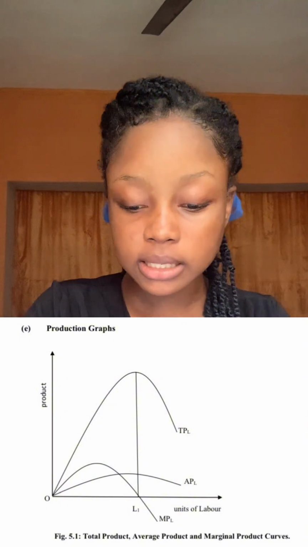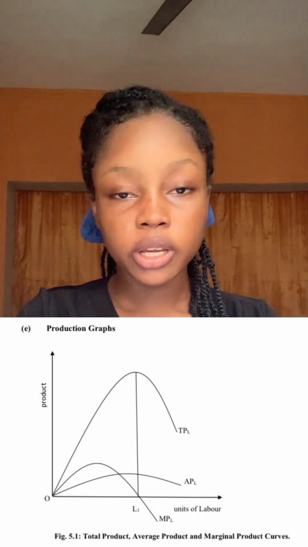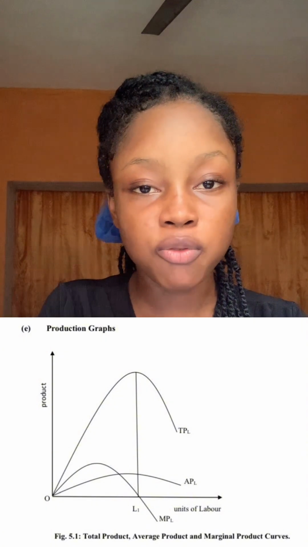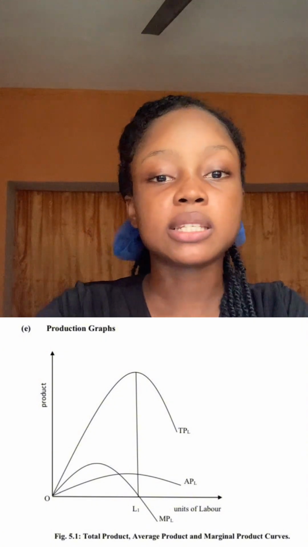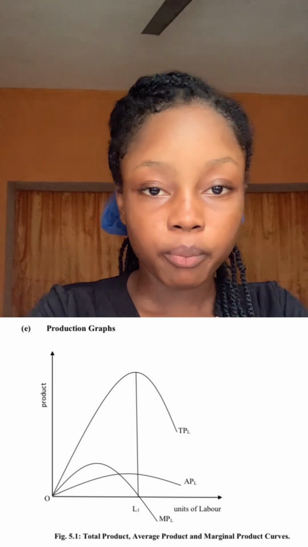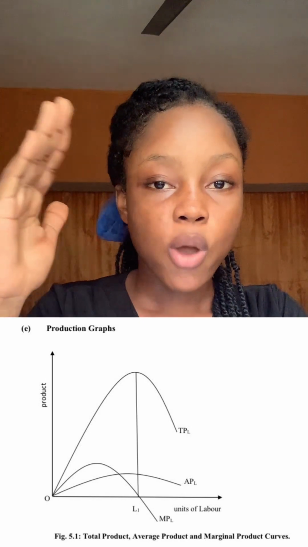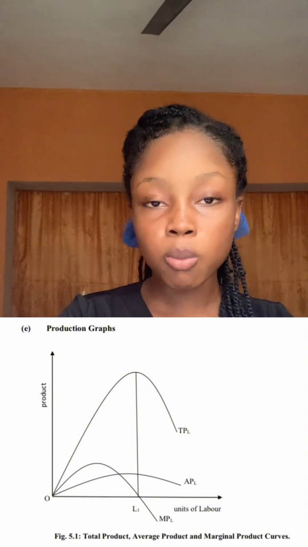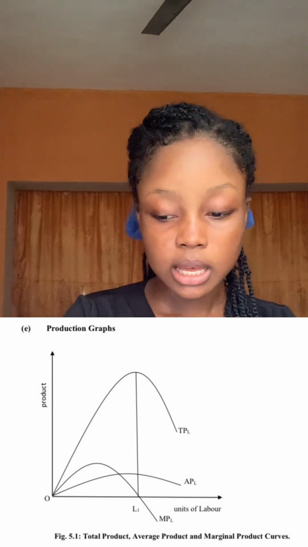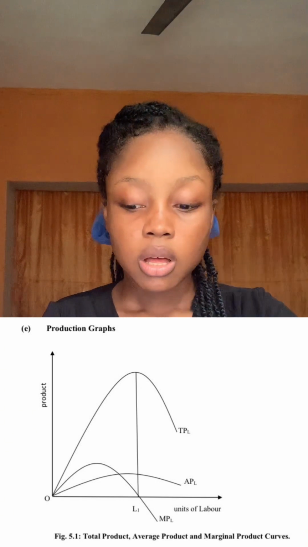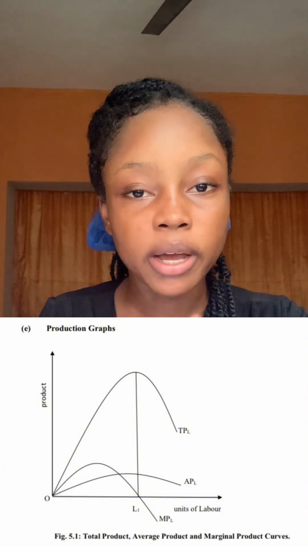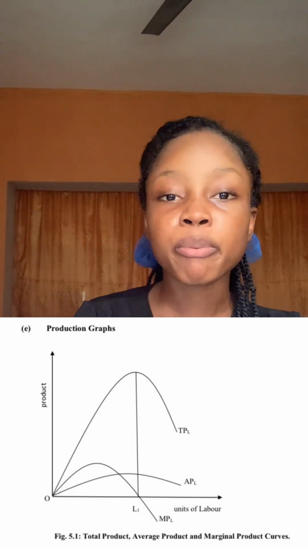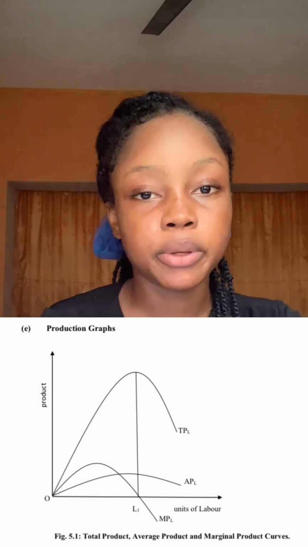Looking at the curve below, we can see that total product will increase to a particular point where additional units of variable factor would make total product fall. So we see that total product was increasing, and then it got to a point where it started to fall. The average product is a curve that also slopes almost like the way the total product curve slopes, but in this case it's going downwards. Average product decreases but never becomes negative, while marginal product decreases to a point where it becomes negative.